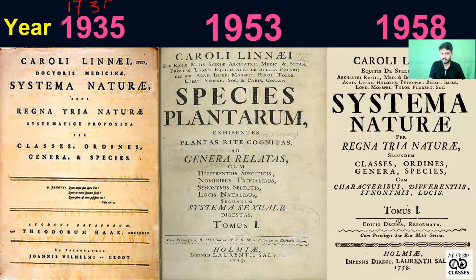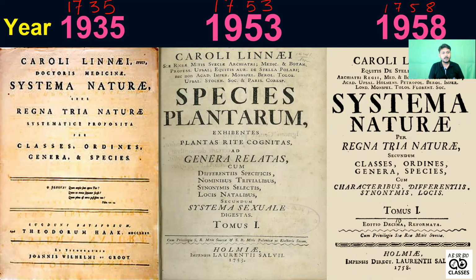Although the year is not important for your exam, it's not difficult to remember. So it's 1735, 1753, and 1758. So it's not 19. The book is important, but the year is not important.